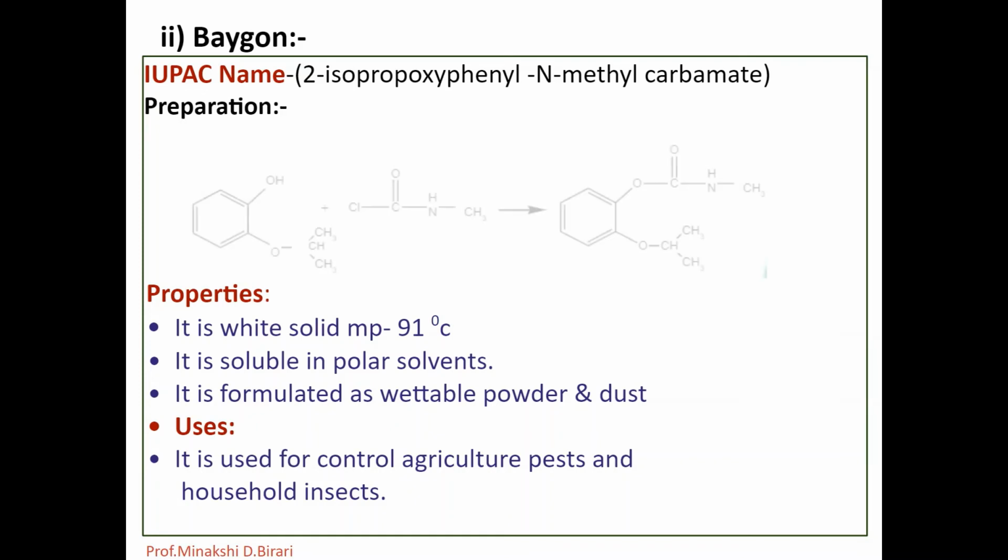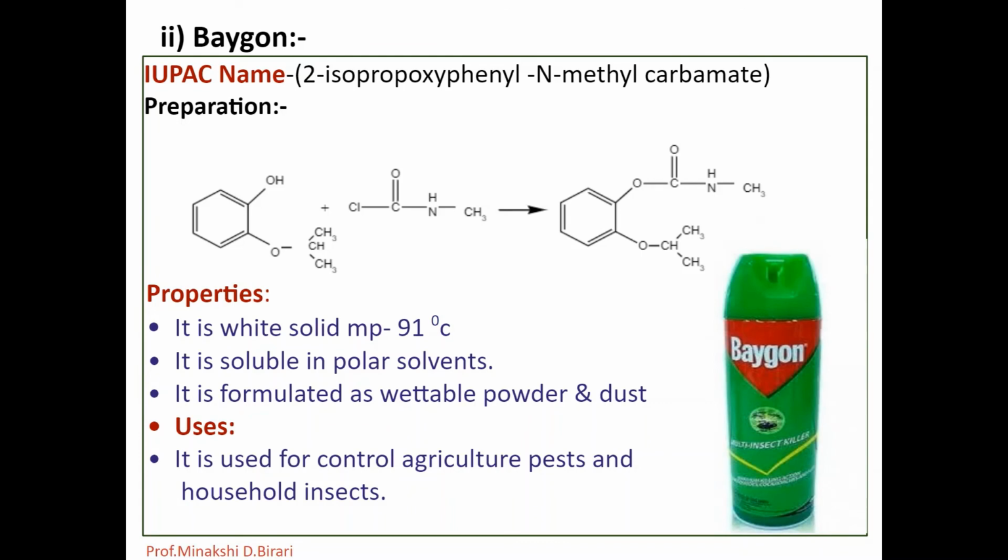So we are well acquainted with Baygon, which is one of the carbamate insecticides. It is produced by the reaction of methyl carbamoyl chloride or methyl isocyanate with 2-isopropoxyphenol.